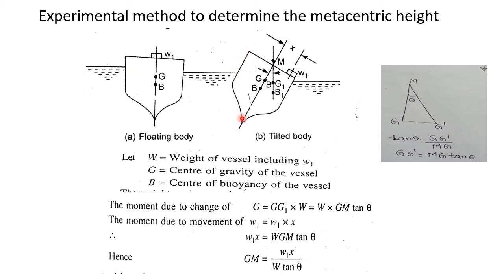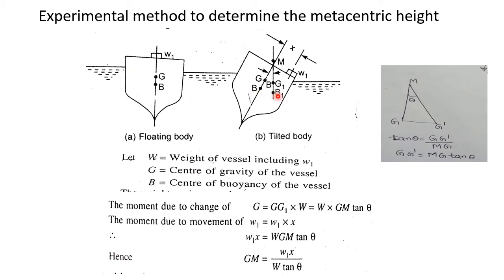As the vessel is tilted, the center of gravity of the body shifts from G to G1. At the same time, the center of buoyancy B is shifted from B to B1.